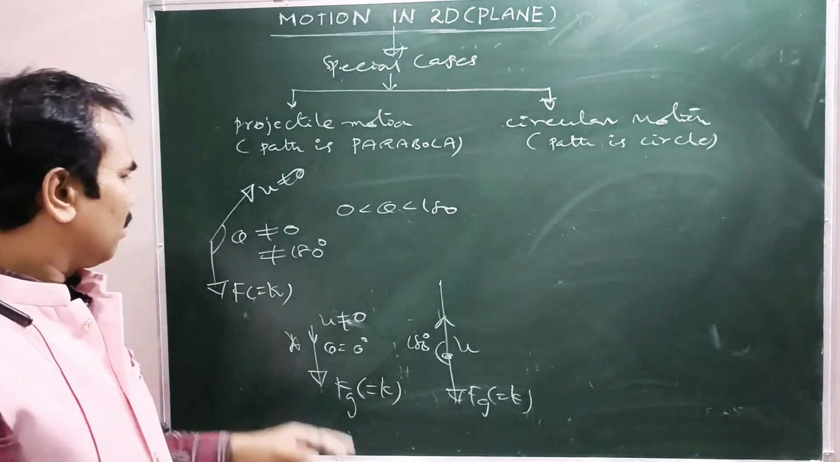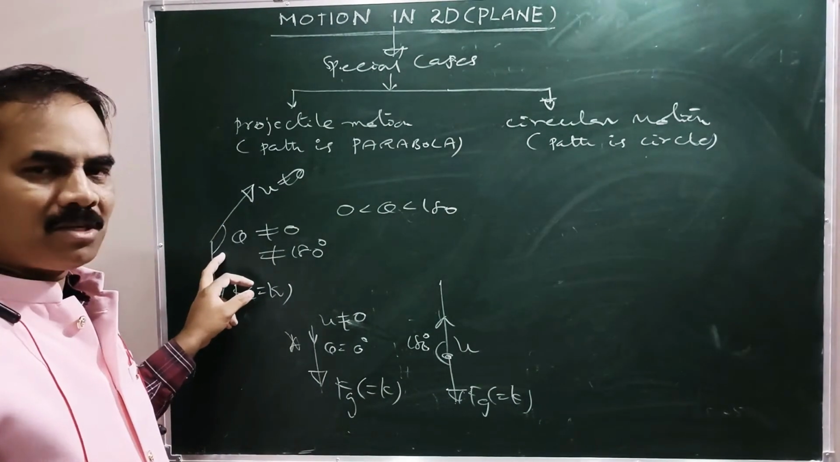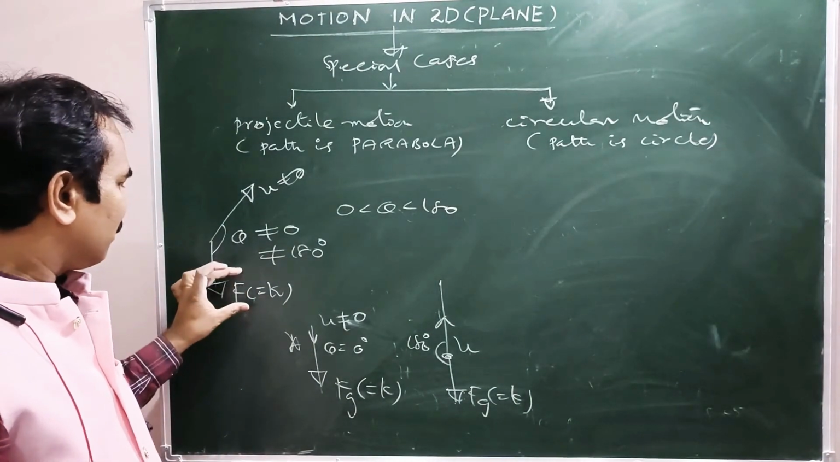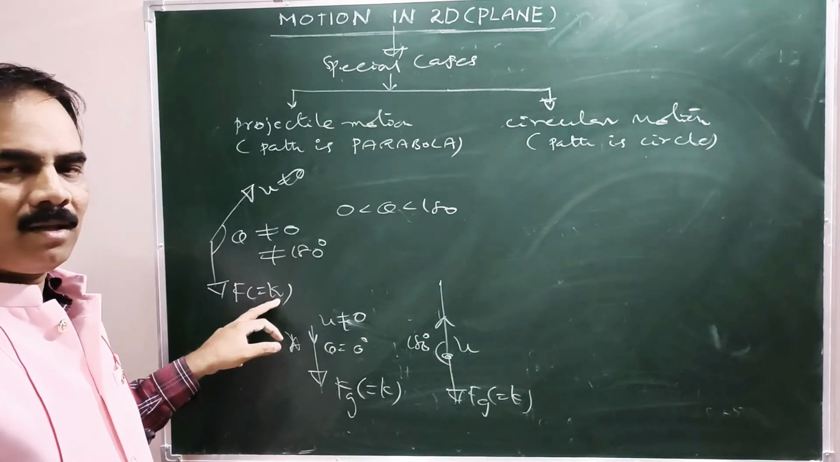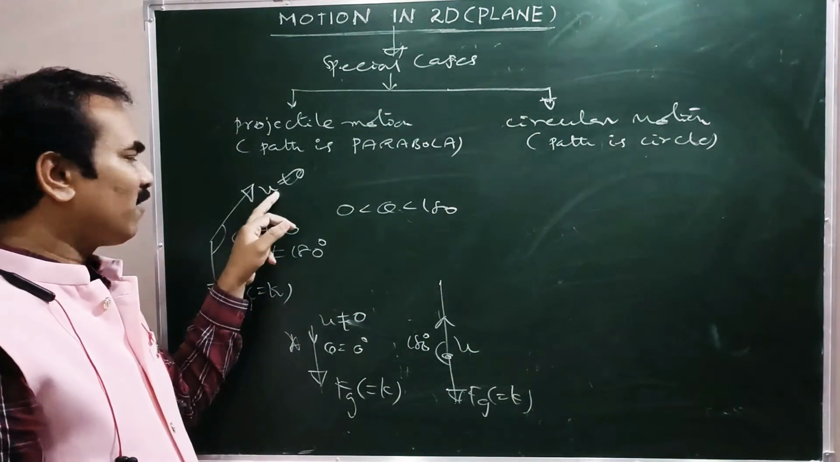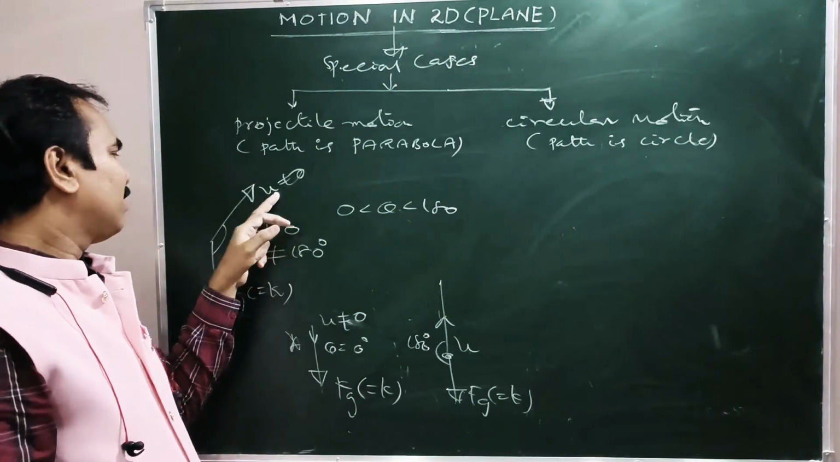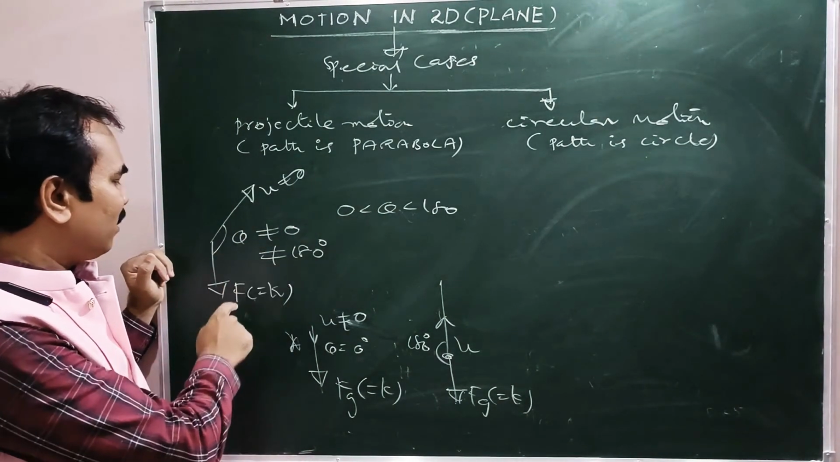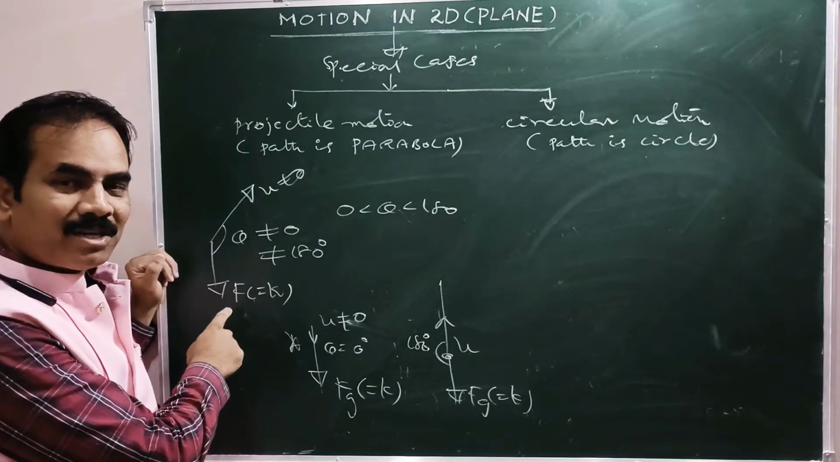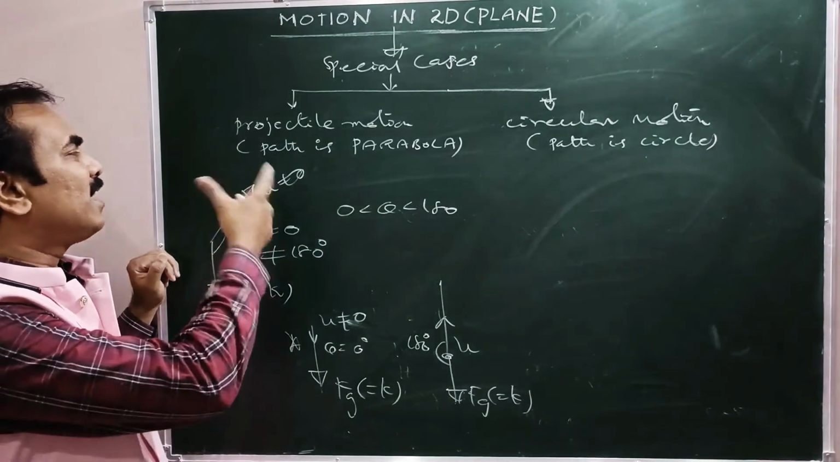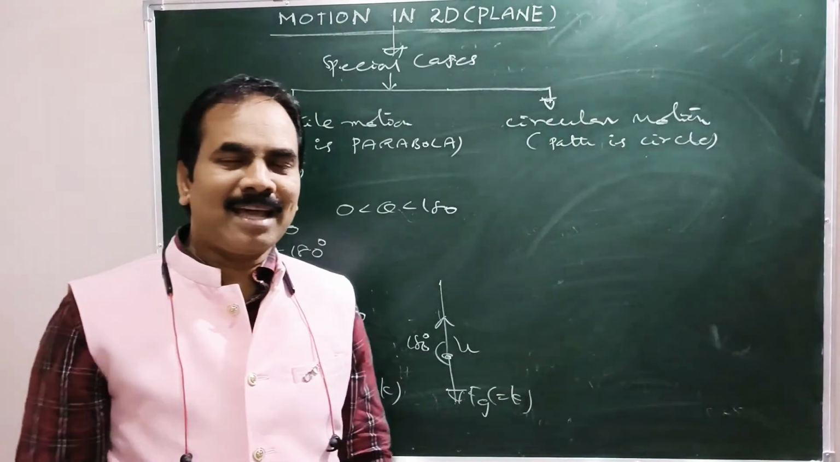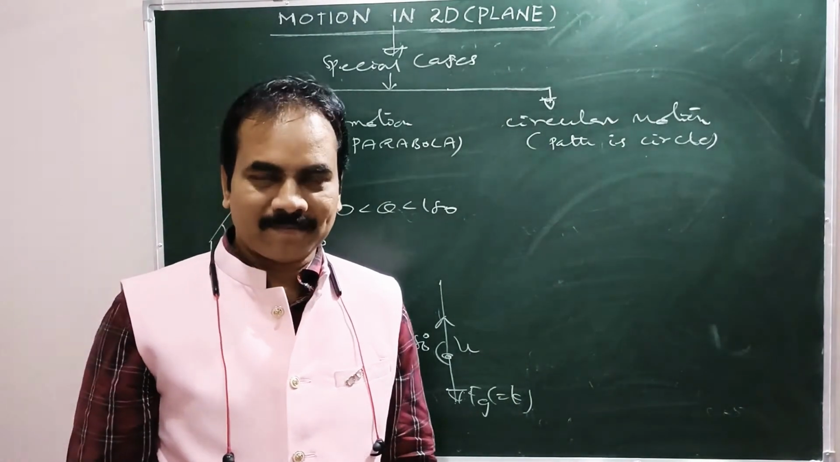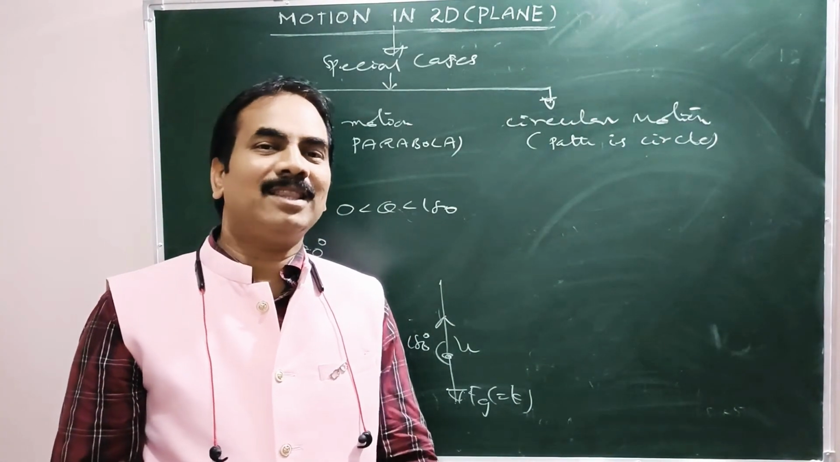Projectile, in the sense, means the particle must be acted upon by some constant force, and is projected with some initial velocity making an angle other than 0 or 180 with that constant force which acts on the particle. Then that particle is said to be a projectile, then its motion is said to be projectile motion, right? Then its path is a parabola.